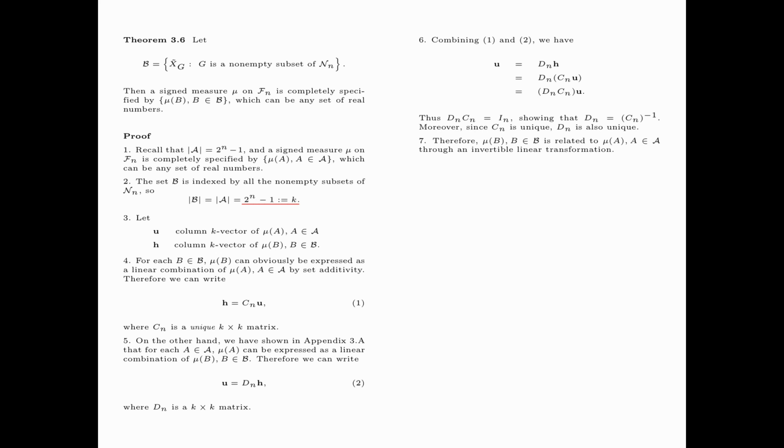Therefore, mu B, B in script B, is related to mu A, A in script A, through an invertible linear transformation. Hence, mu B, B in script B completely specifies a signed measure mu on Fn.